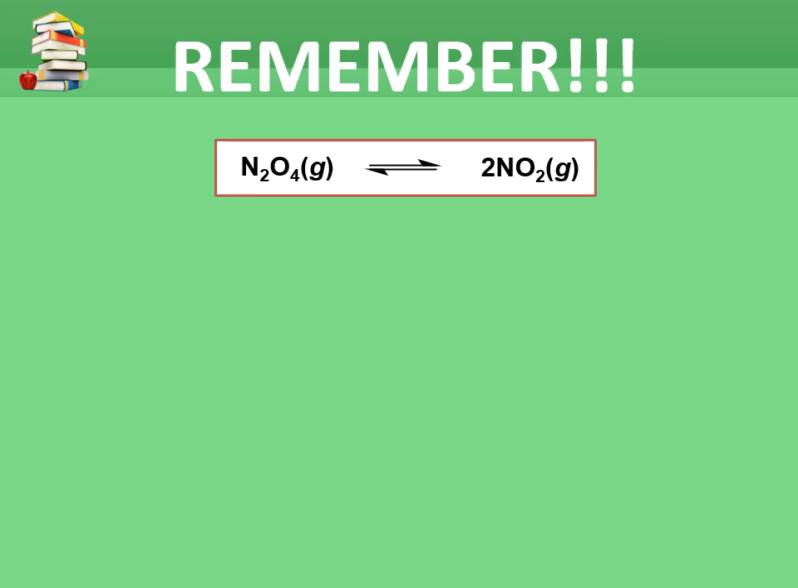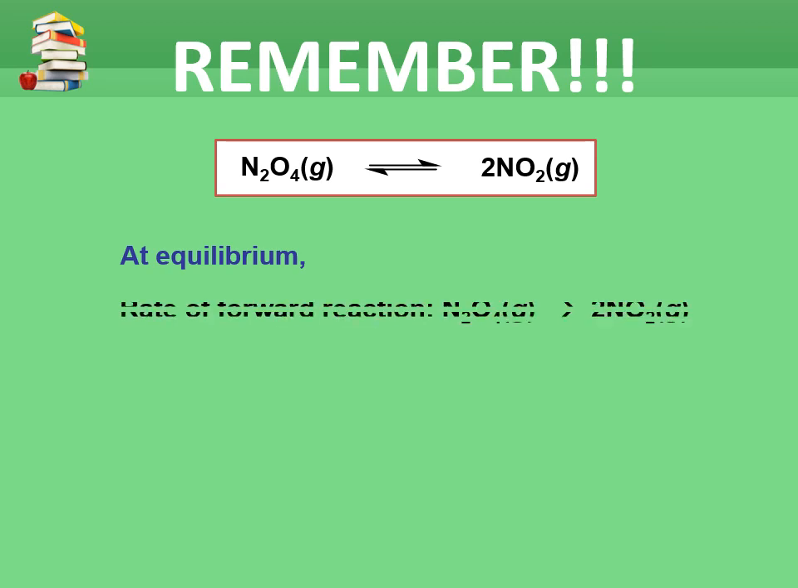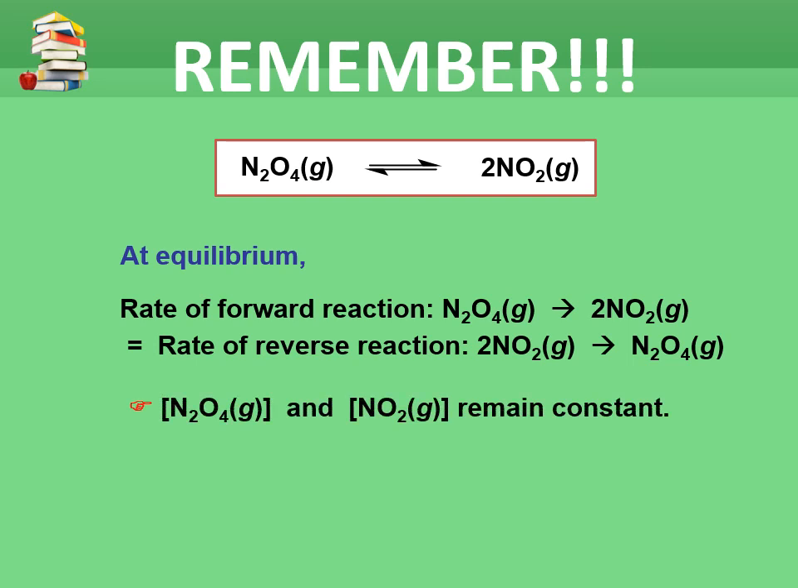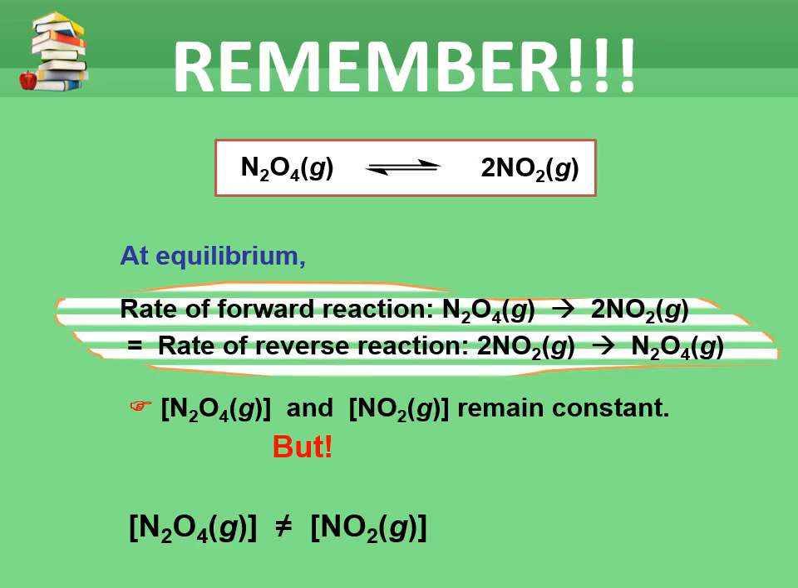There is one point that is important here. Let's say we have a balanced equation N2O4 becomes 2NO2 in a reverse reaction. At equilibrium, the rate of the forward reaction is the same as the rate of the reverse reaction. Therefore, the concentrations of N2O4 and NO2 remain constant, but they do not have the same molarity.